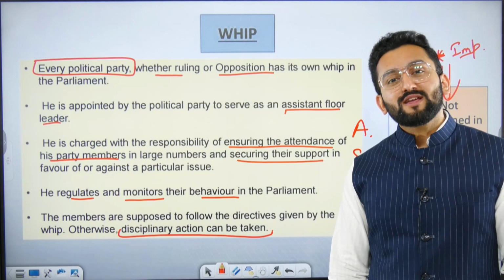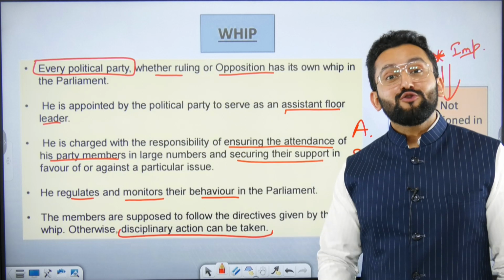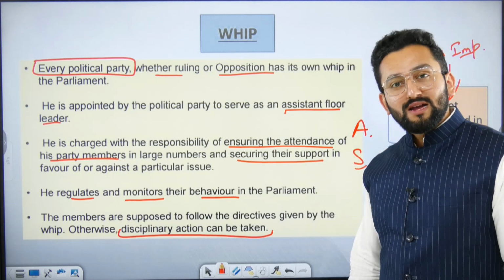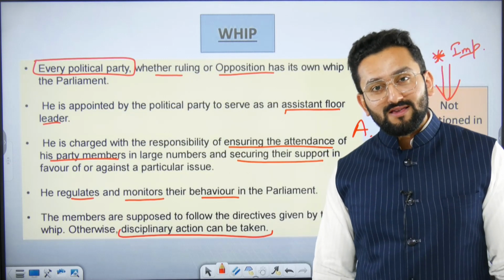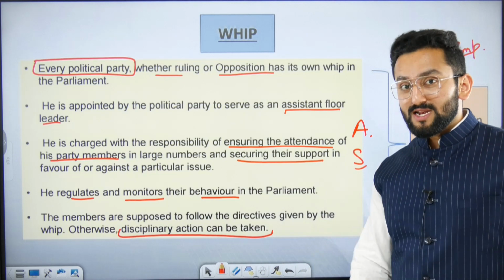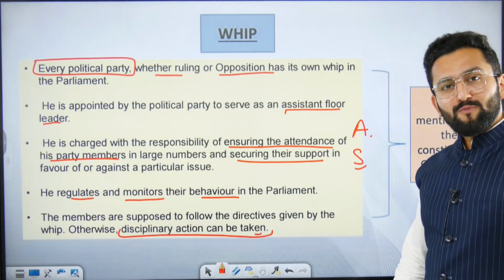You should read about the case of Mr. Sharad Yadav and Anwar Ali from the JDU party. They were Rajya Sabha members and they were not listening to the party advisors and they were disqualified. So the whip needs to not be taken lightly. Disciplinary action can be taken. I hope it is clear.